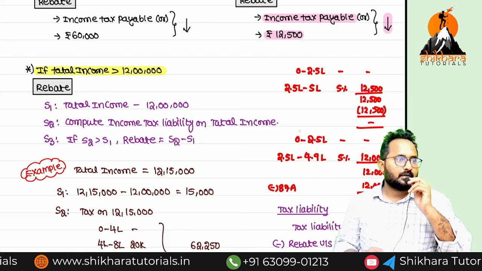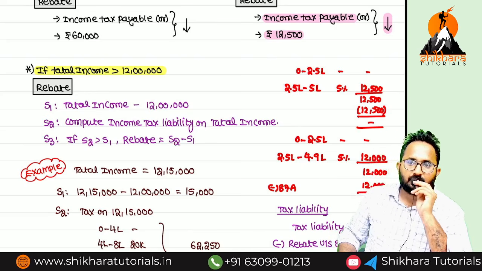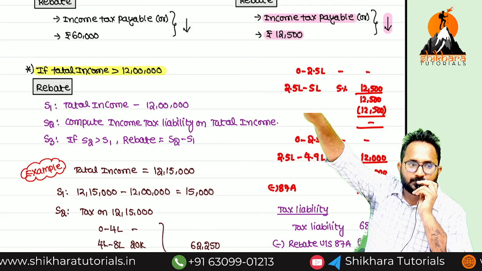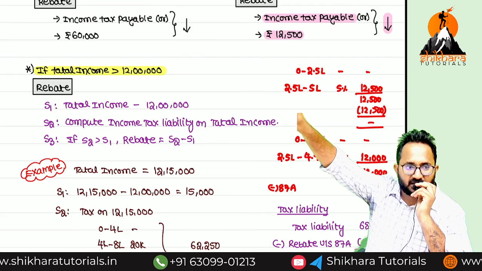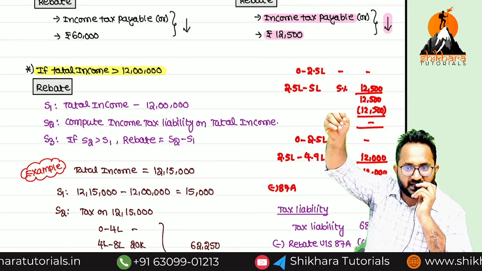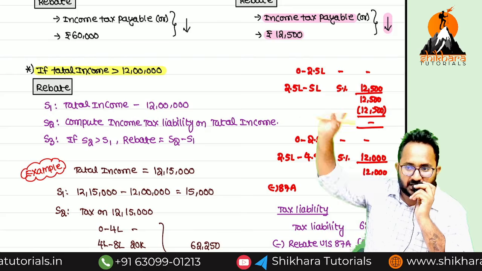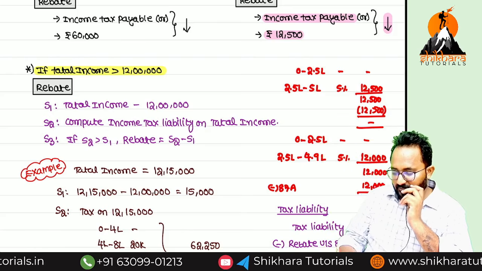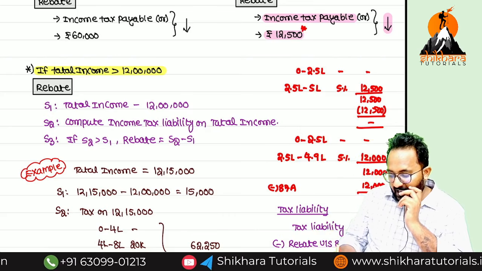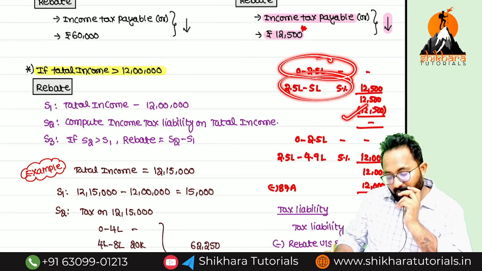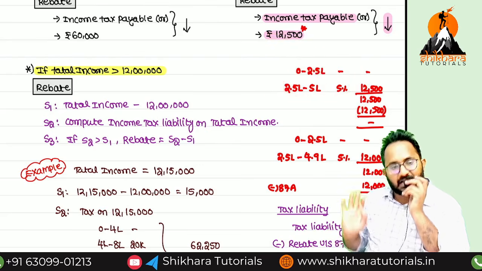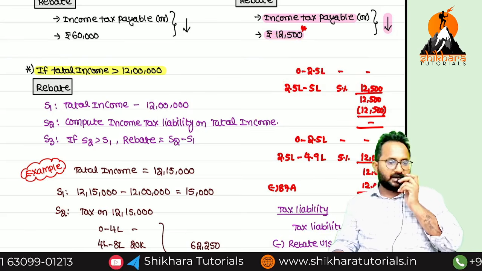That means we can make a conclusion. Any resident individual following the old, optional or normal tax rate, up to 5 lakh total income, is not required to pay any tax by using the rebate concept. So how did we get this 12,500? We need to know. On 5 lakh, if you compute the tax liability, the maximum you will get is 12,500. That entire amount you can get as a rebate.